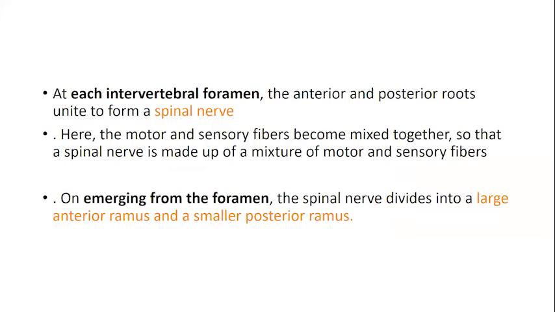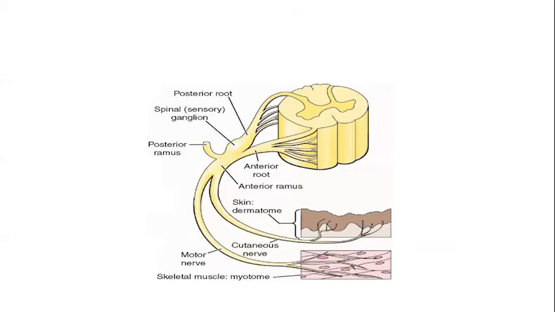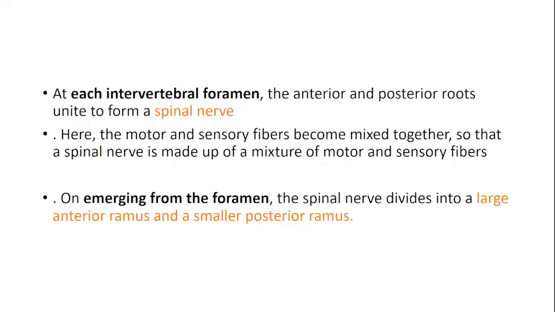Here the motor and sensory fibers mix together, so a spinal nerve is made up of mixed fibers. On emerging, that is coming out from the foramen, the spinal nerve divides into a large anterior ramus and a smaller posterior ramus. You see this: this is the anterior ramus, the large one, and the smaller one, the posterior ramus. This is outside your vertebral canal. First we had the rootlets, then the root, then the spinal nerve, then it divides outside into the anterior and posterior ramus.